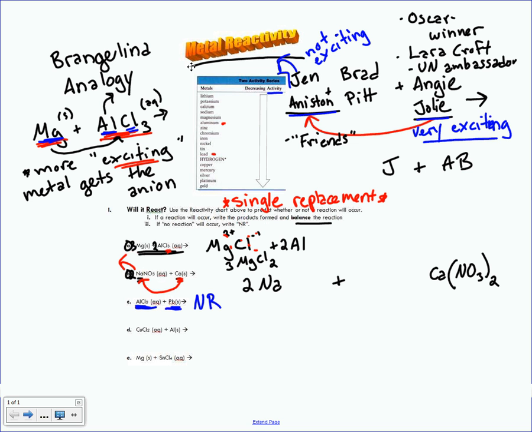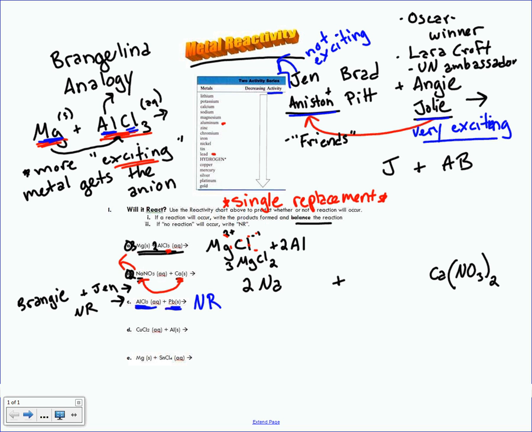That would be as if, letter C would be as if we had Brangie already together in a relationship, and then Jen came along, but nothing would happen. We would say that would be no reaction because Brad is already with Angie. So there's really nothing that Jen can do. She'll always be by herself.